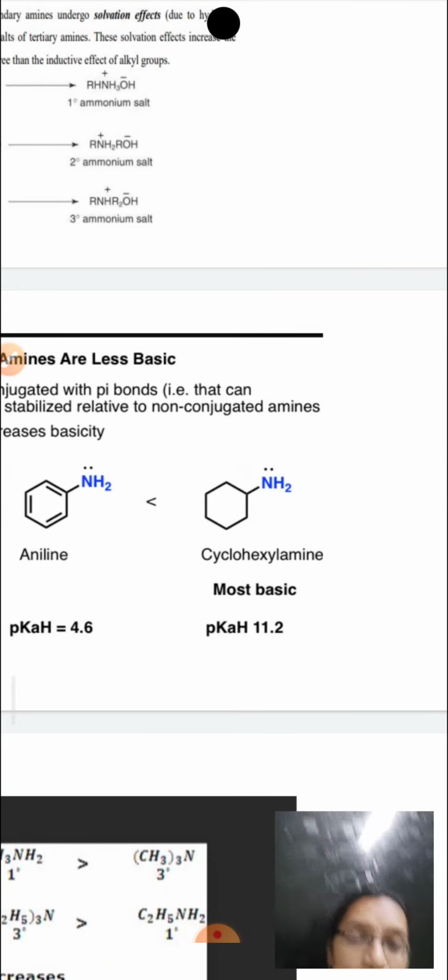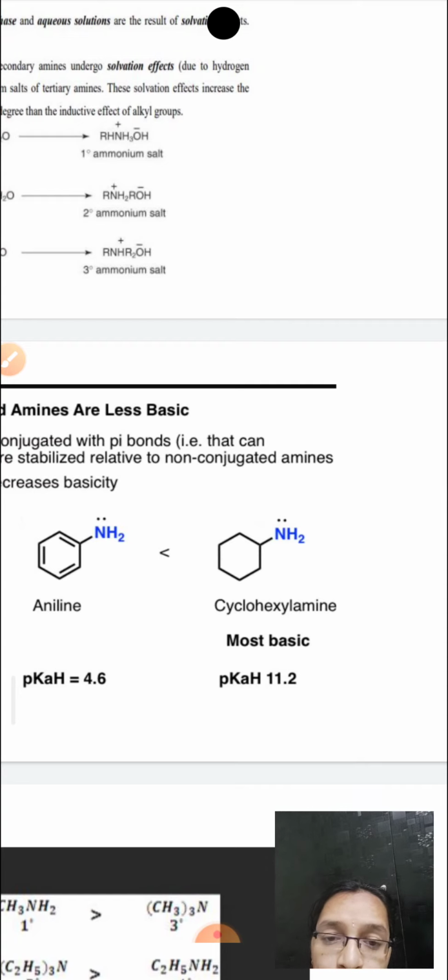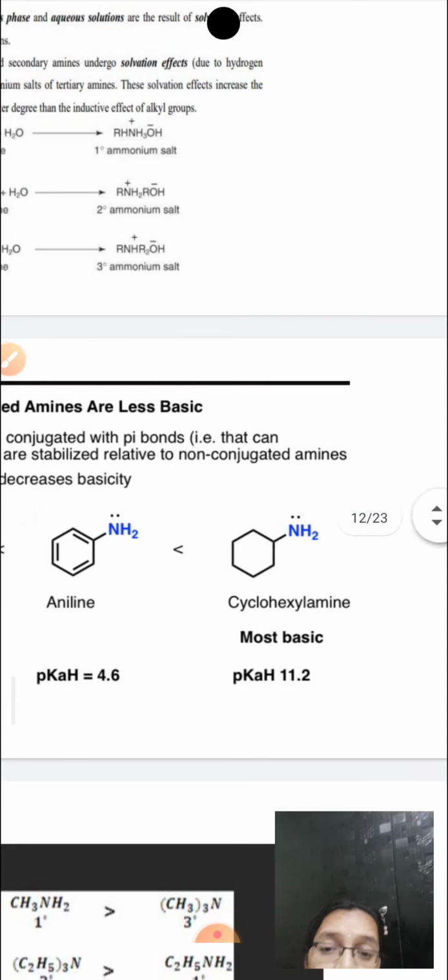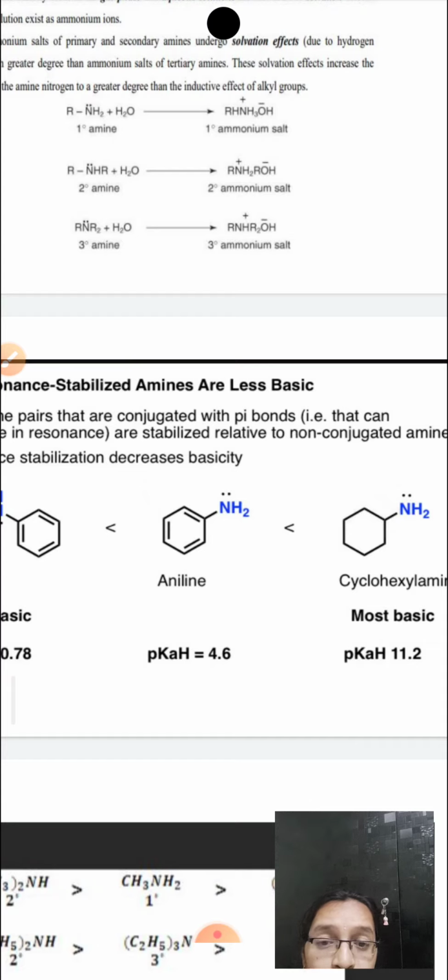Here in the case of cyclohexylamine, you see the lone pair of electrons on the nitrogen are localized on the nitrogen atom only. Now nitrogen can easily donate this lone pair of electrons to the proton, right? But in the case of aniline, what is it? The lone pair of electrons on the nitrogen is involved in the delocalization, right? It is in conjugation with the pi ring system. So when it is in conjugation with the pi system, the availability of the lone pair of electrons on nitrogen is less, therefore the tendency to donate the lone pair of electrons is also less.